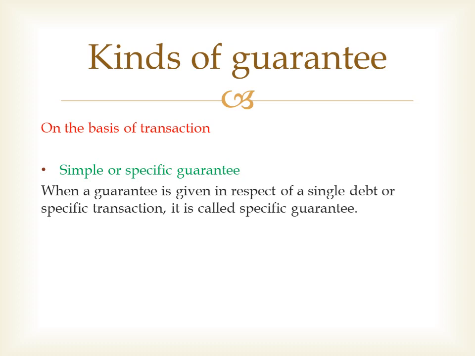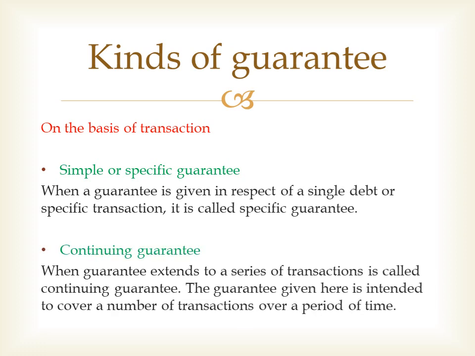So a guarantee given in respect of a single debt or a specific transaction is called a simple or specific guarantee. The second category is continuing guarantee. When a guarantee extends to a series of transactions, it is called a continuing guarantee. The guarantee given here is intended to cover a number of transactions over a period of time.